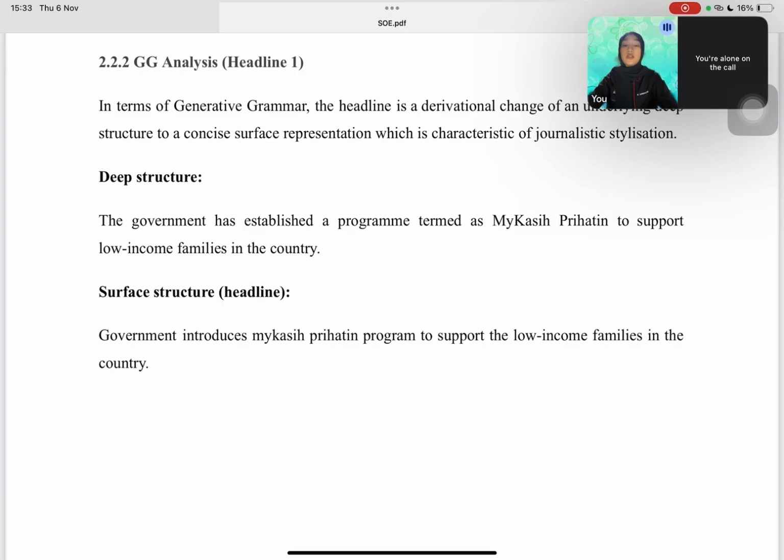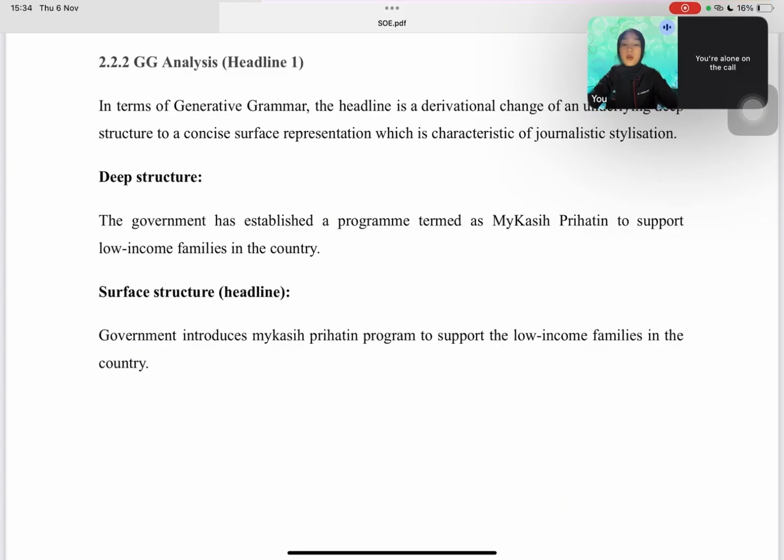From a generative grammar perspective, this headline is a shortened version of a deeper sentence, for example, the government has launched a program called My Kasih Prihatin to help low-income families in the country. Through transformation, unnecessary words like has or are removed. This process, called ellipsis, makes the headline concise, direct and impactful while still maintaining grammatical sense.